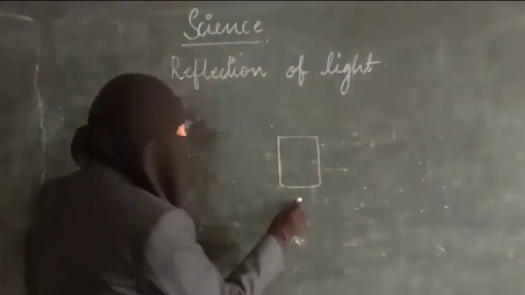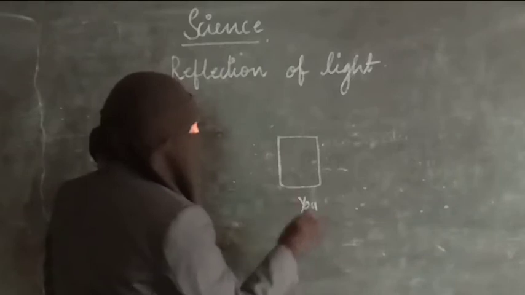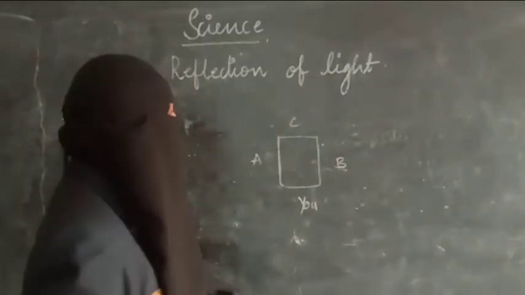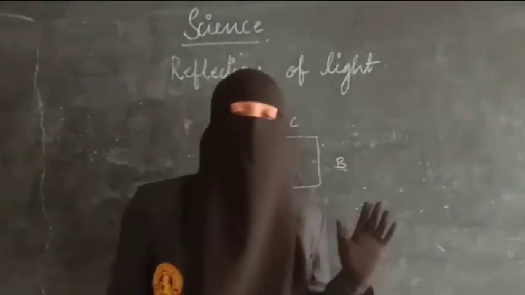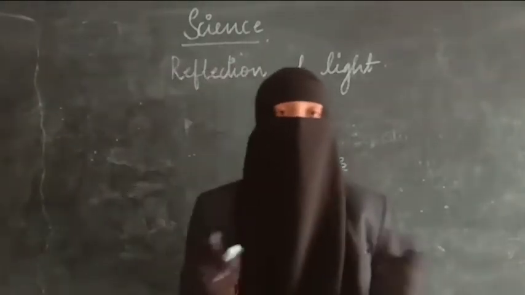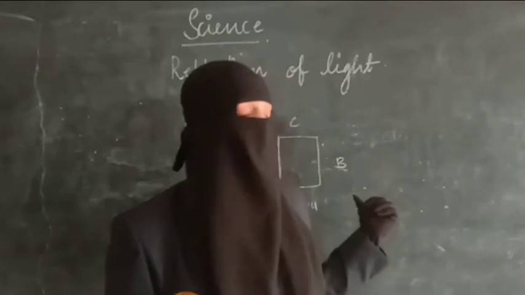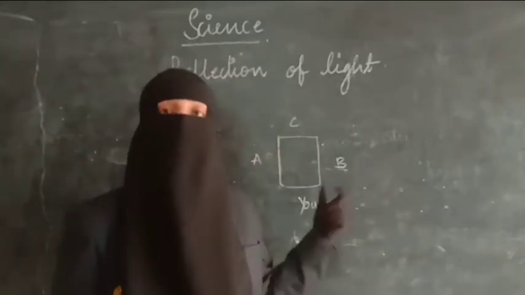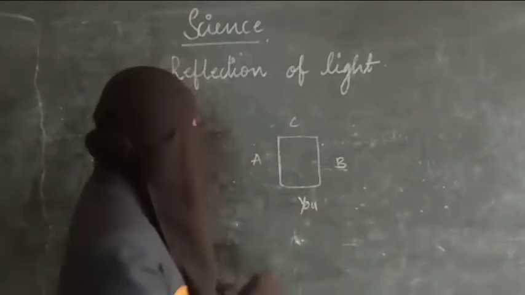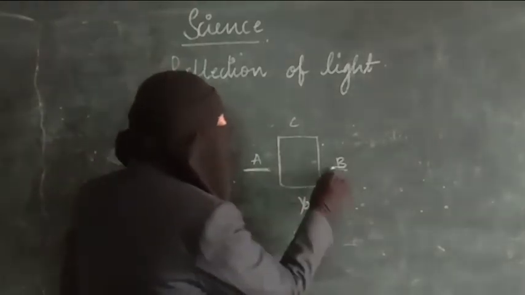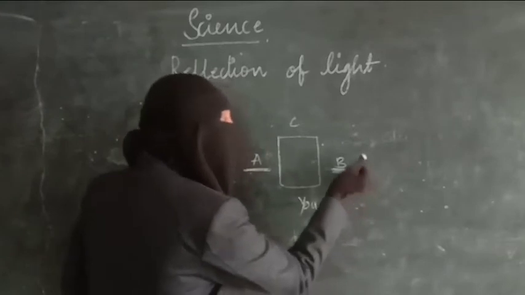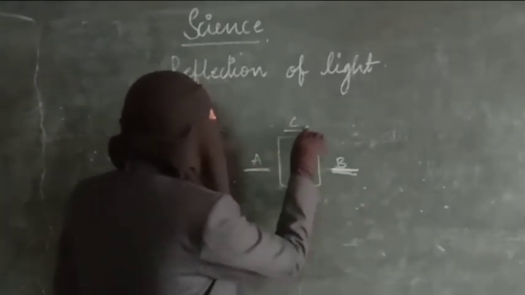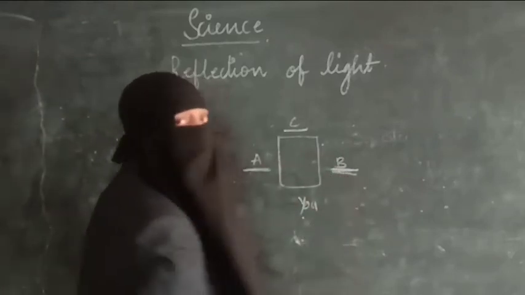You are standing here, then your friends A, B and C. Four people are standing near the mirror, far from the mirror. Now you try to see your friends in the mirror. Ask your friends to see each other in the mirror. You'll observe that person A is able to see person B, and person B is able to see person A. But you and your friend C cannot see person A and B.